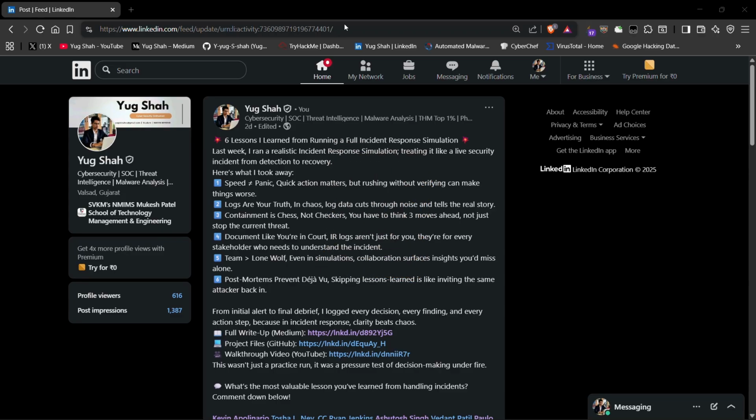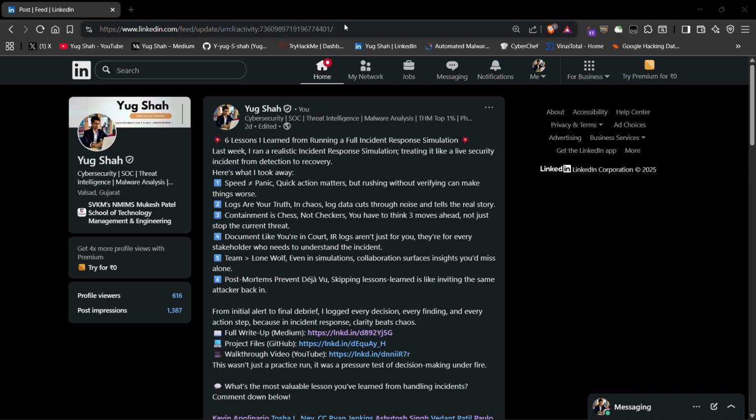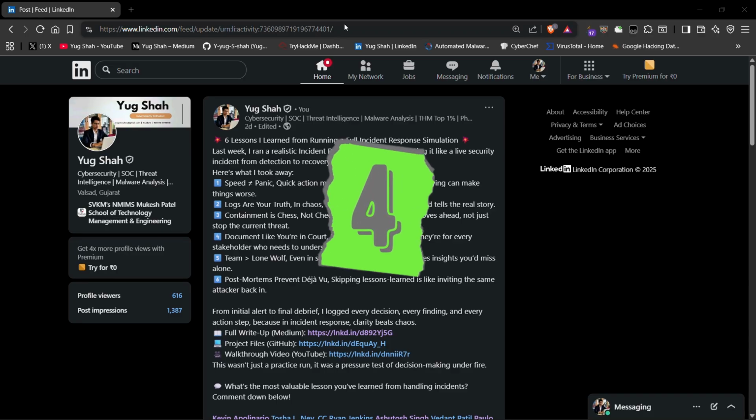Second, logs are your truth. When those O365 login events, network beacons, and PowerShell traces agree, the narrative becomes clear. Logs cut through noise. Third, containment is chess, not checkers. The network story, non-standard HTTPS, argues for sequenced containment: block IOCs, isolate paths, and avoid tipping the attacker too early.